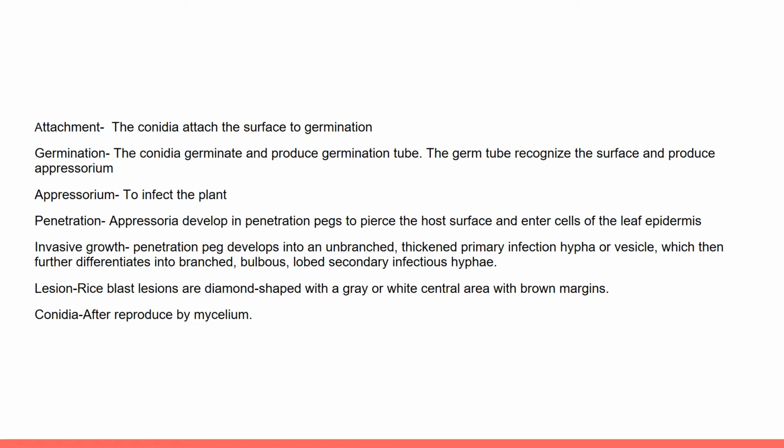This penetration peg will go to invasive growth. After penetrating the host cell, the penetration peg develops into an unbranched, thick primary infection hypha or vesicle, which then further differentiates into branched, bulbous lobed secondary infectious hyphae. For this part, the mycelium also reproduces in the cell.